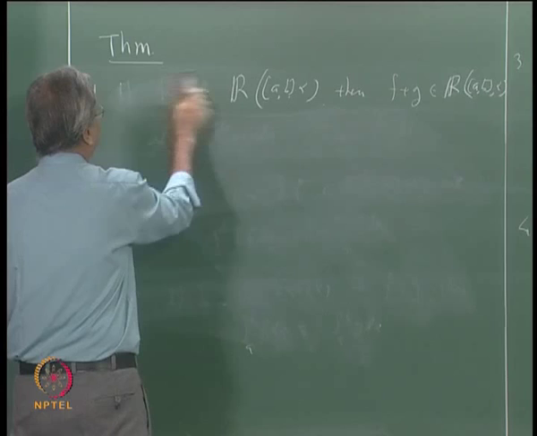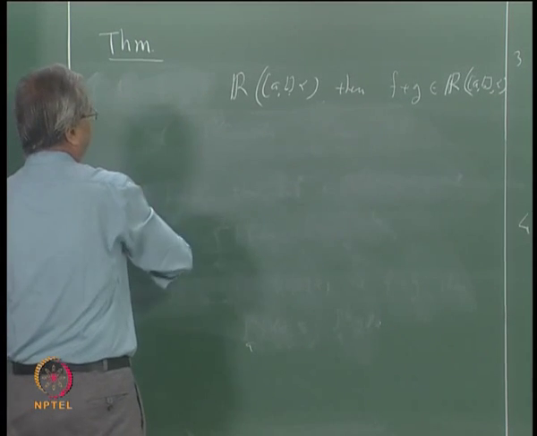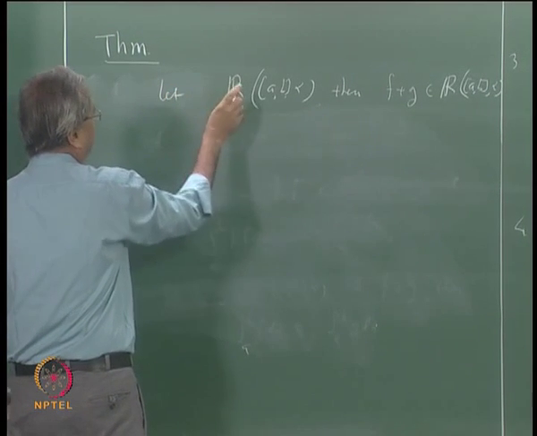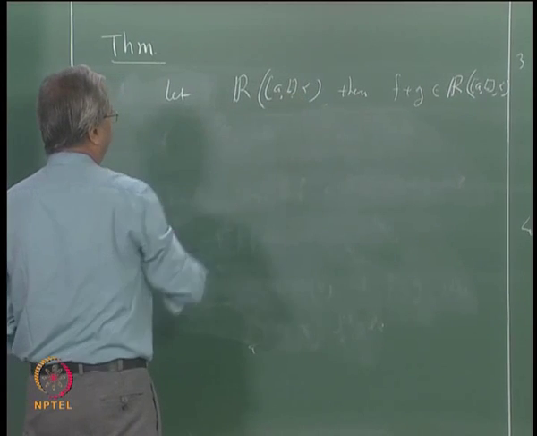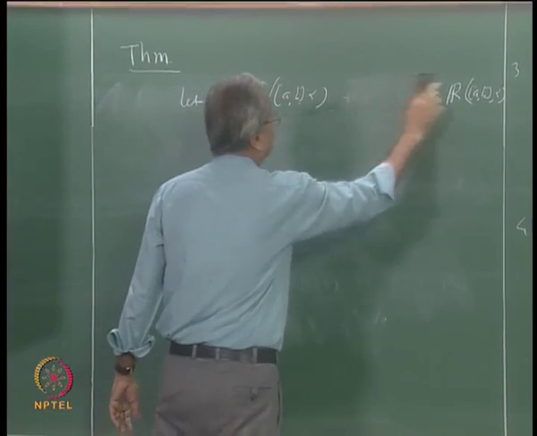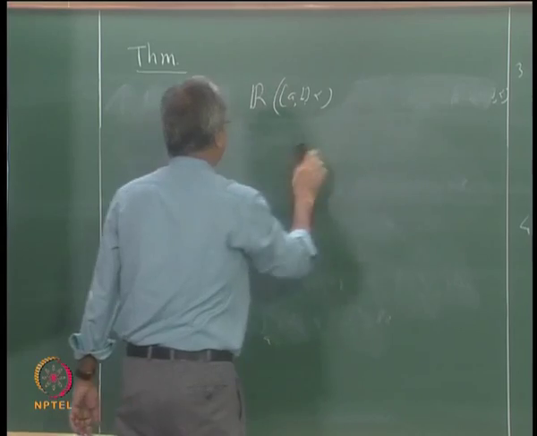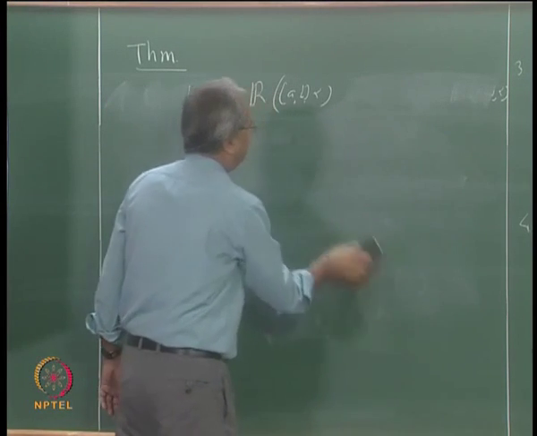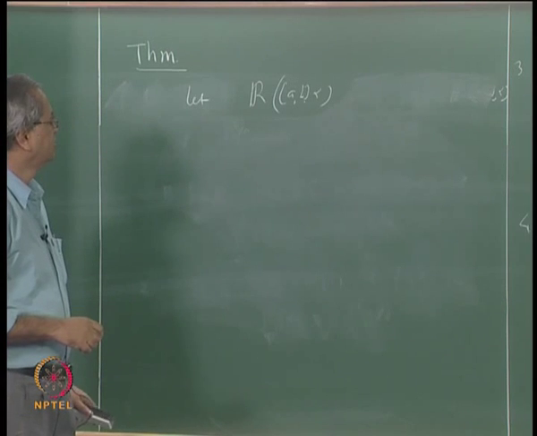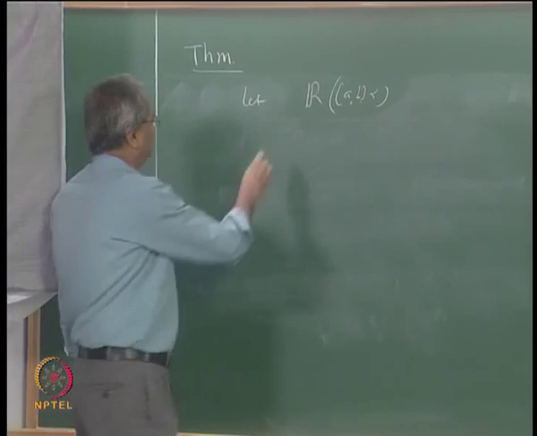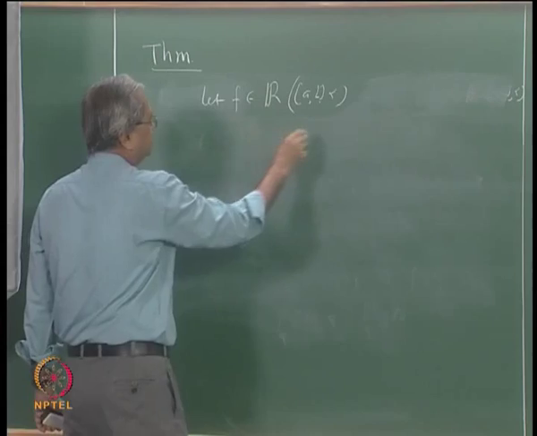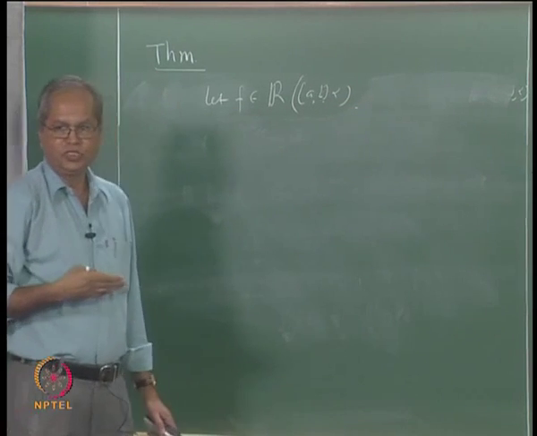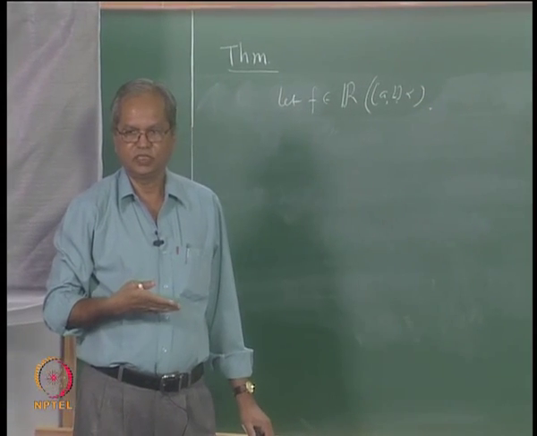Okay, so let us say that we start with this. Let us say f is integrable with, as usual, alpha monotonically increasing, and f is integrable with respect to alpha. And we want to, okay, let f belong to this. So we want to compose this f with some continuous function.